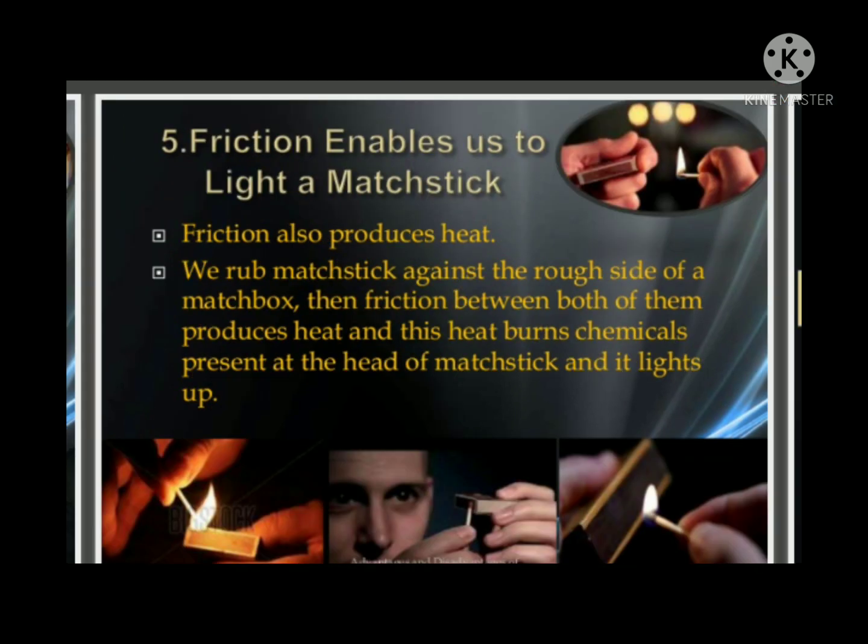Friction enables us to light a matchstick. Friction also produces heat. We rub the matchstick against the rough side of a matchbox. Then friction between both of them produces heat, and this heat burns the chemicals present at the head of the matchstick and it lights up. Note these points in your notebook, students.